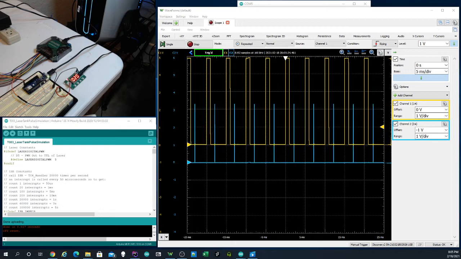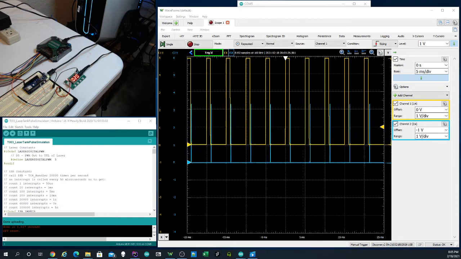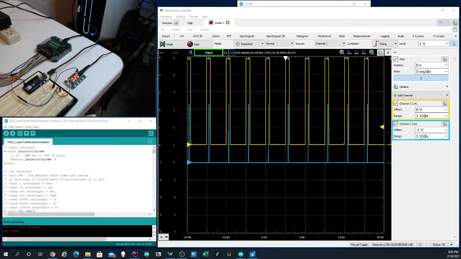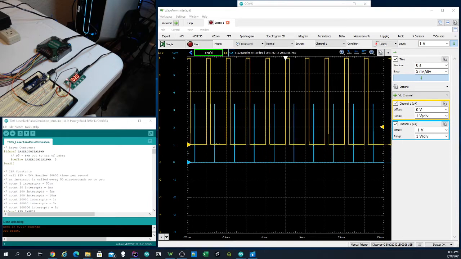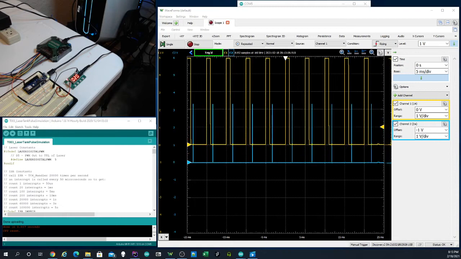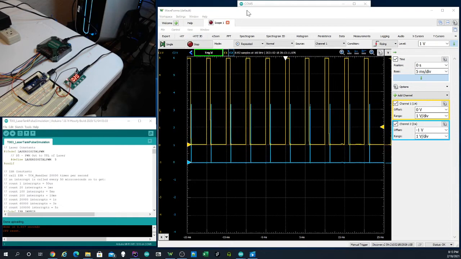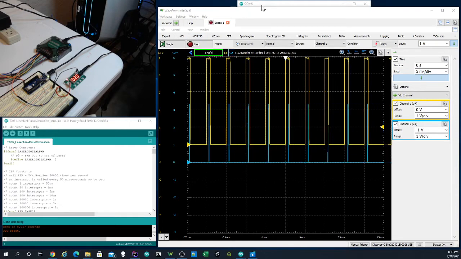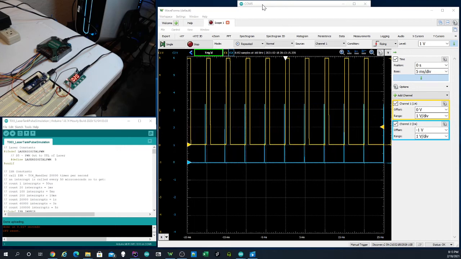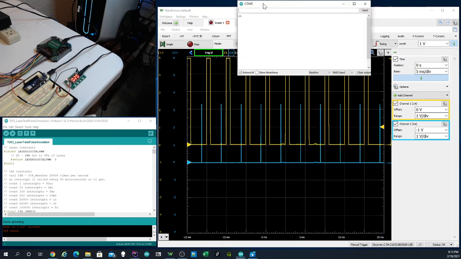In my case, I want it to be able to fire the laser one time when the fire button's hit. Therefore, I need to generate a single 20% pulse. We can do that via our sketch using the serial console. You can do it while the system's targeting. However, in this example, I'm going to turn off the targeting system so we can clearly see the pulse generated.